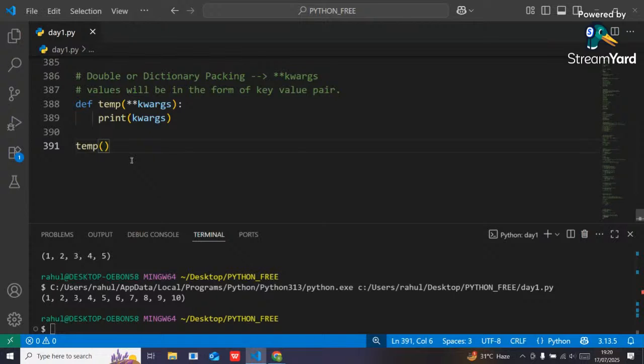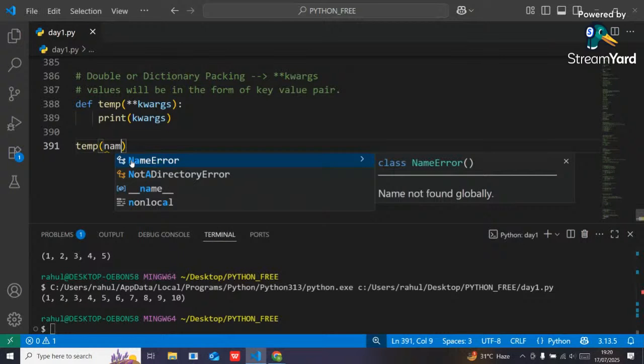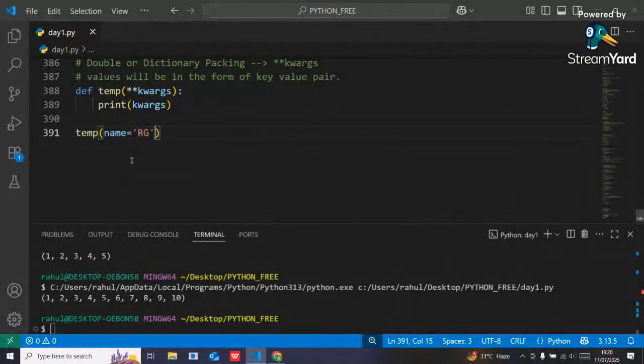Suppose I want to pass name, my name, as RG. Now what is my role? I want to mention my role as an instructor. See guys, here name will be my key, RG will be my value. Again, role will be my key, instructor will be my value.